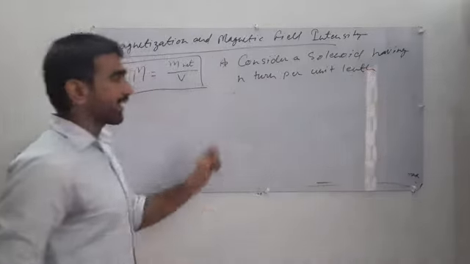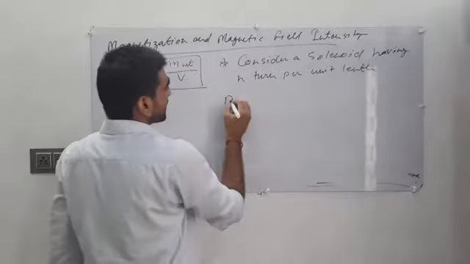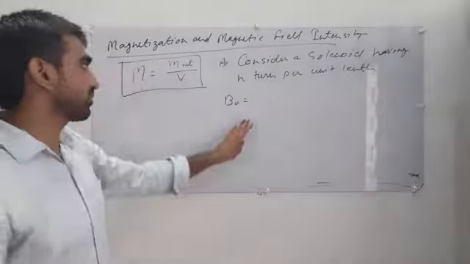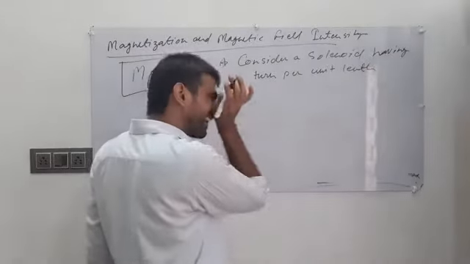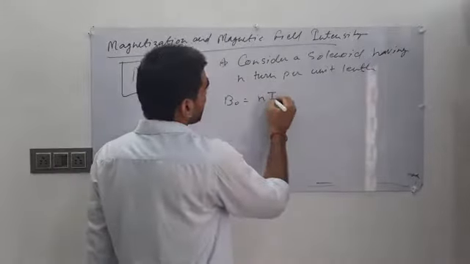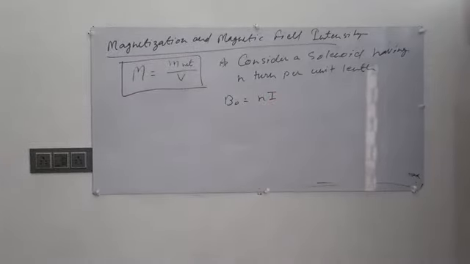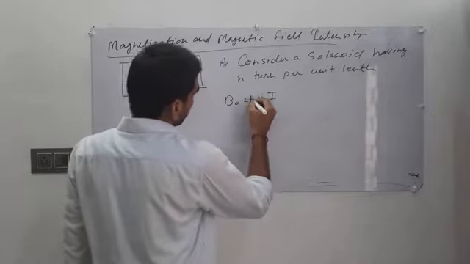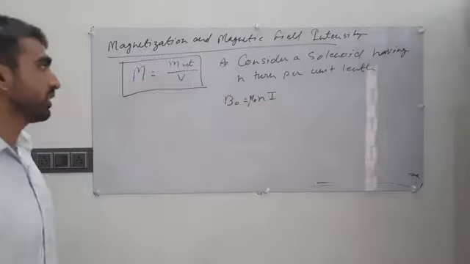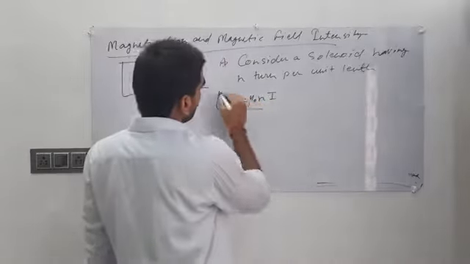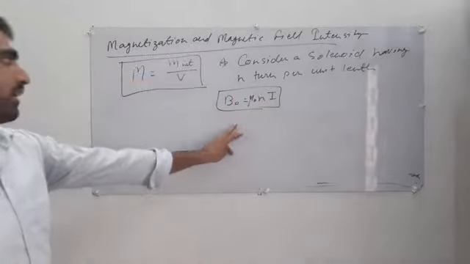The magnetic field inside the solenoid is B naught equals mu naught n I, where mu naught is the free space permeability. So this is the equation of the magnetic field inside a solenoid.